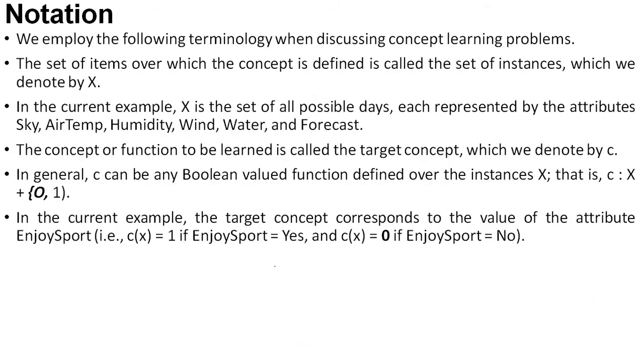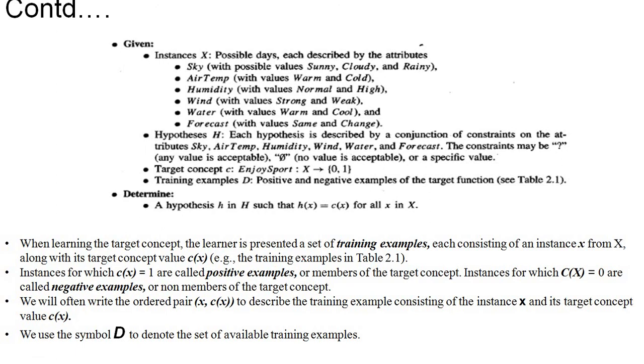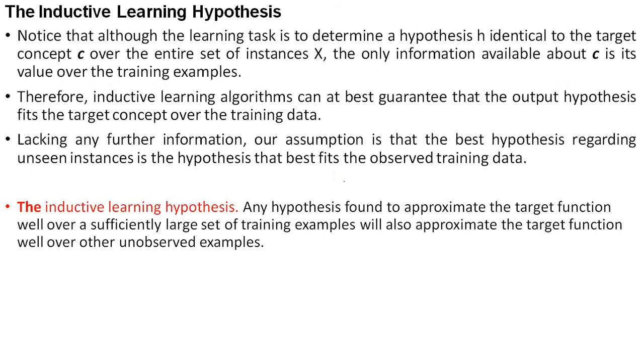Next we have discussed this notation. I have also discussed what the values of each of the attributes are. So we have sky with 3 possible values, sunny, cloudy and rainy, air temperature with 2 values, and so on. So this is 3, this is 2, 2, 2, 2 and 2. Except sky, all the other attributes have 2 values. So today we will discuss the inductive learning hypothesis.